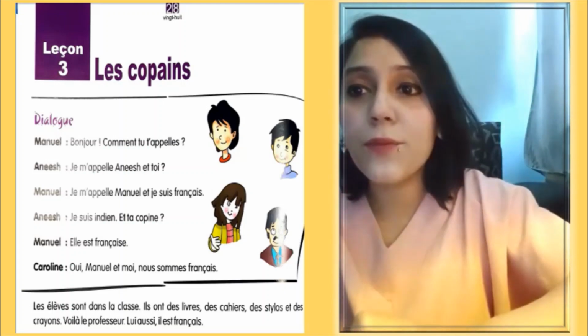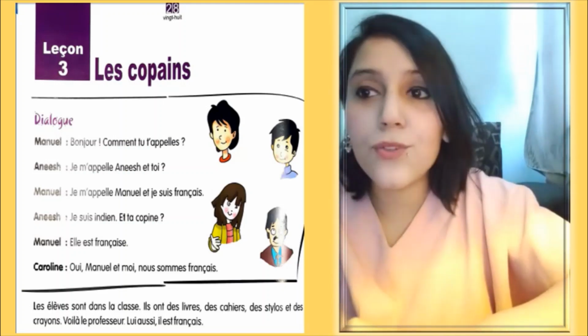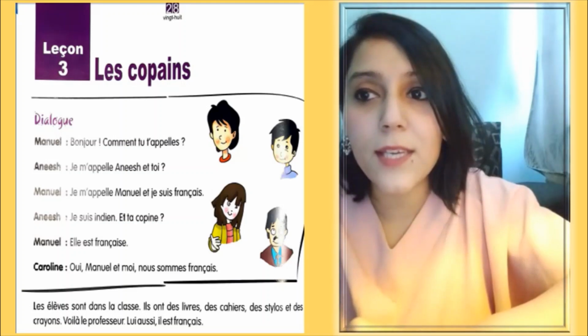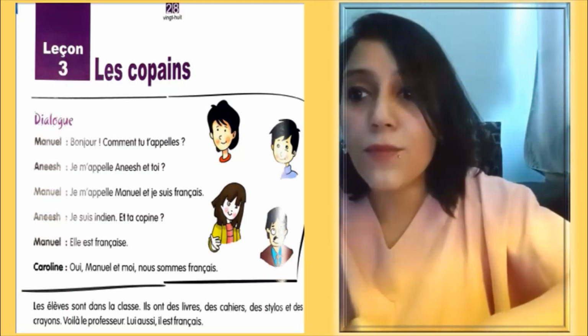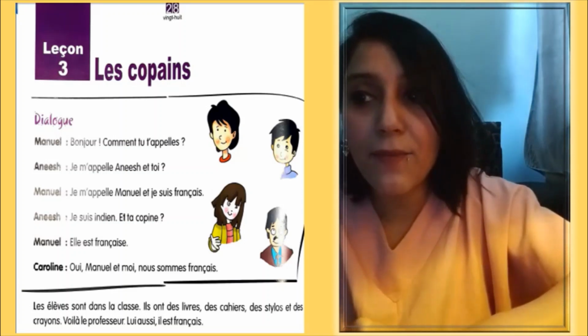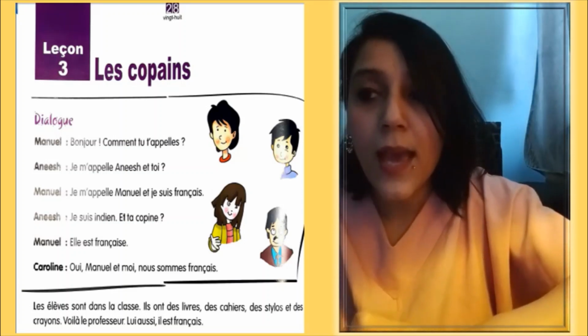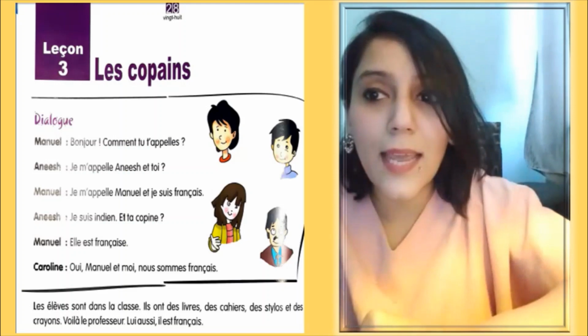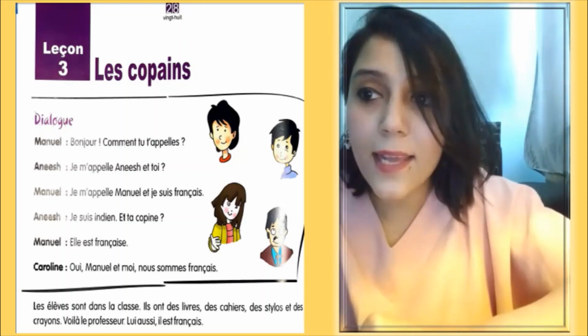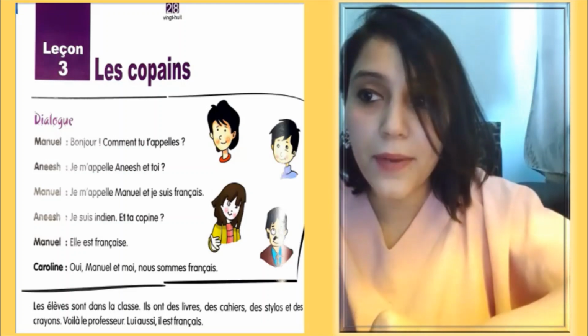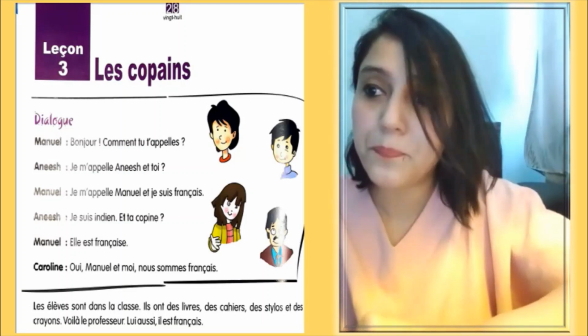Now here you can first see Manuel was saying je suis français. The pronunciation of this word in feminine form is française. Elle est française. She is French. And in masculine, we pronounce it like français. I am French, and here elle est française. She is French. Just take care of this.